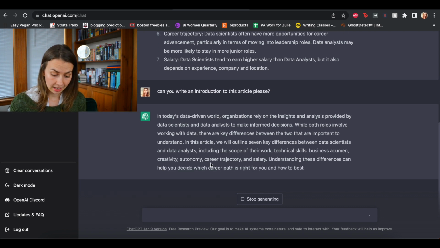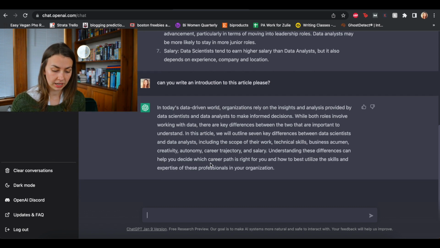I'm not going to read this out loud because it looks very boring. I'm going to point out a couple of key hallmarks here. So, in today's data-driven world, organizations rely on blah, blah, blah. I'm already bored. This AI-generated article, I can tell it's AI-generated because it's boring. It has nothing new. It has nothing creative. It has nothing original. Now this is a really dull paragraph.